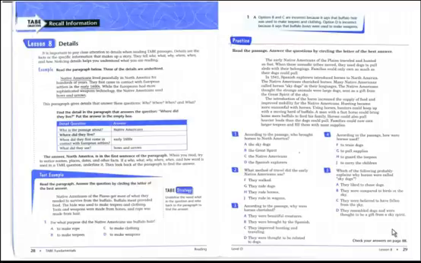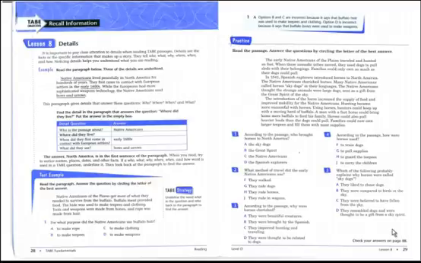Find the detail in the paragraph that answers the question, where did they live? Put the answer in the empty box. Detail question, who is the passage about? Native Americans. Where did they live? That's right, North America. When did they first come into contact with European settlers? Early 1600s. And what did they use? Bows and arrows. The answer, North America, is in the first sentence of the paragraph.